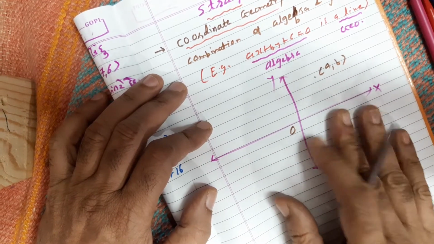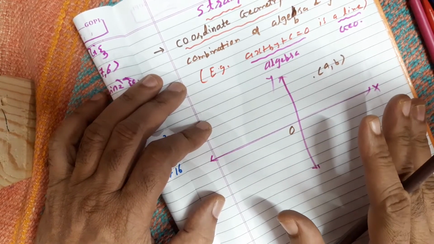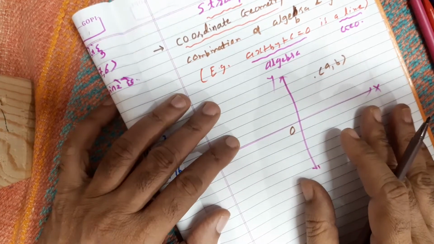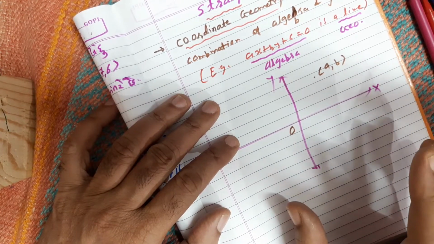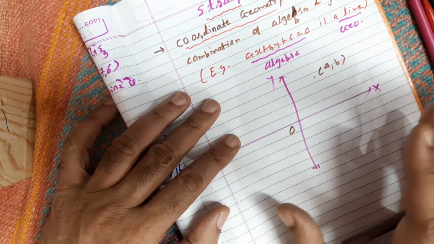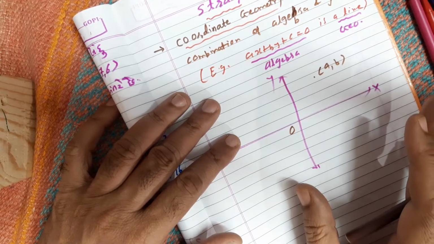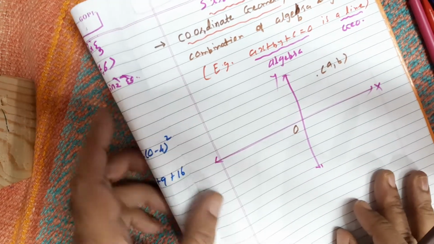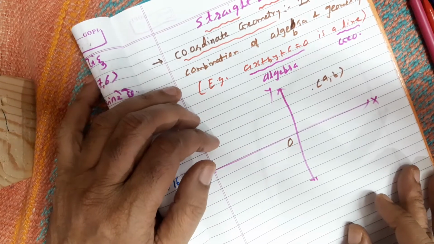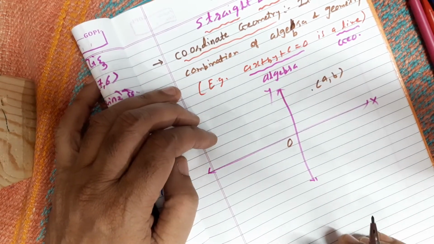But the coordinate plane is also known as a Cartesian plane, my dear students. It means such an important study and research was done by the great mathematician Rene Descartes.